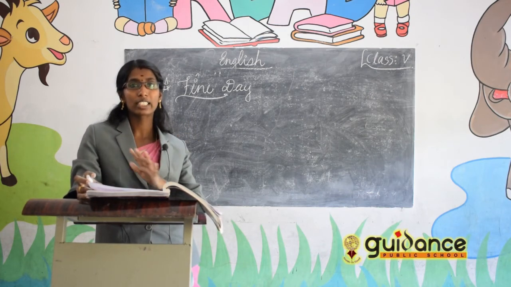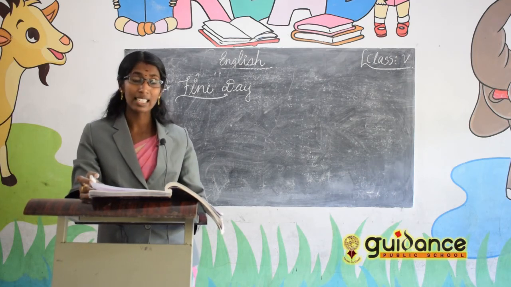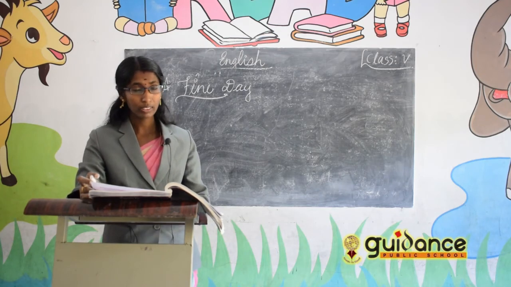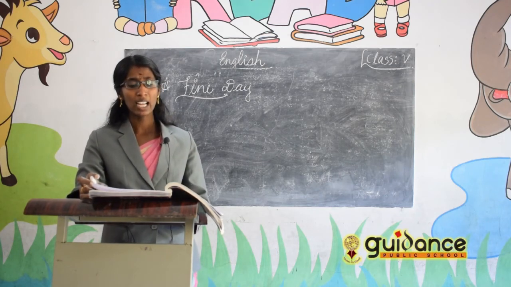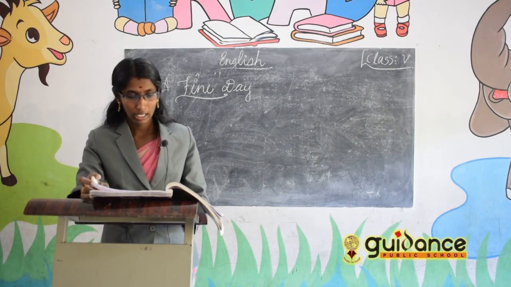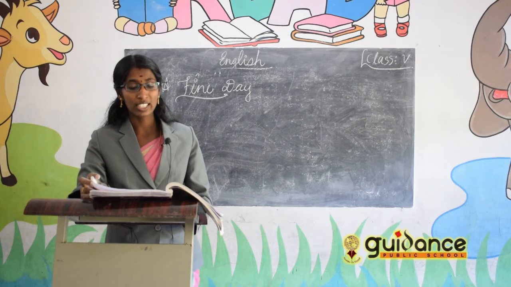What happened there? After a long rainy days, the sun has come, so the garden is full of a pleasant mood. What is that pleasant mood? The flowers are bloomed there. Then the birds were singing there on a lilac tree. Then there are many butterflies, the pleasant things. The sky is also clear.